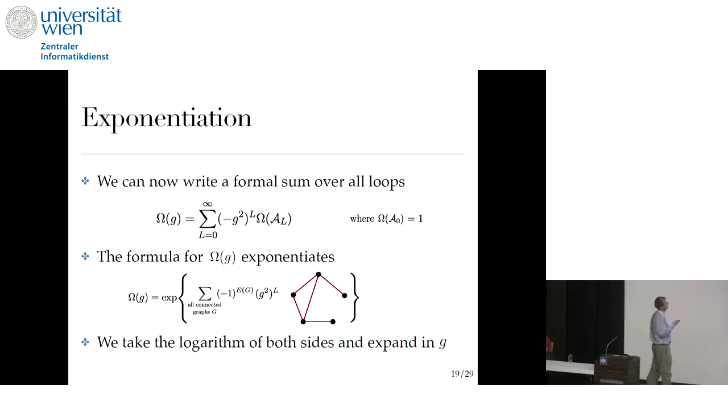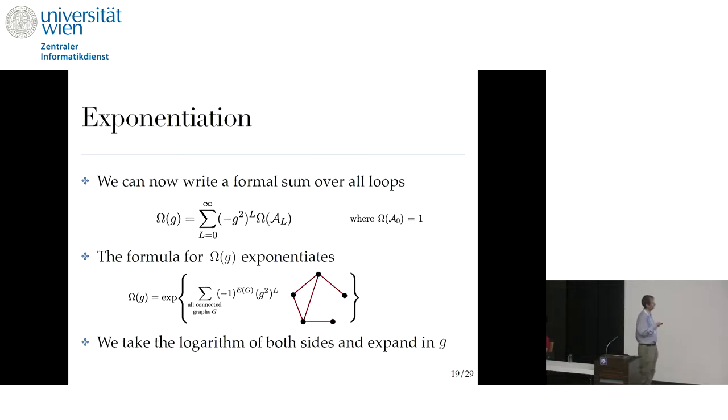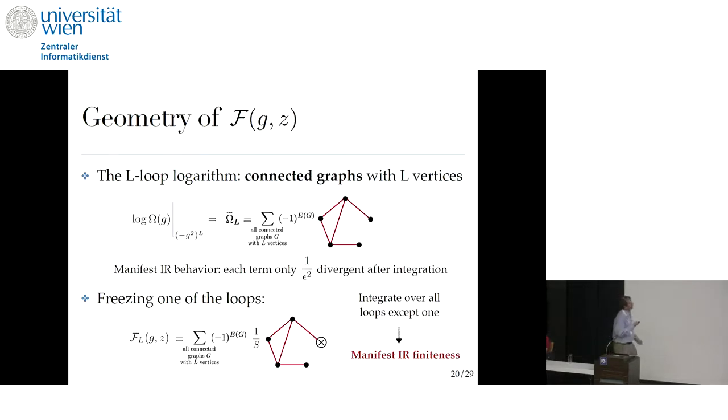So we can now sum over all loops, and this formula actually exponentiates. Here there is a sum over all graphs, and here there is a sum over all connected graphs in the exponent. We take a logarithm of both sides, the exponent on the right-hand side cancels, and the L-loop logarithm can be written as a sum of differential forms over positive geometries, which are represented by these graphs, where each link corresponds to a certain inequality.